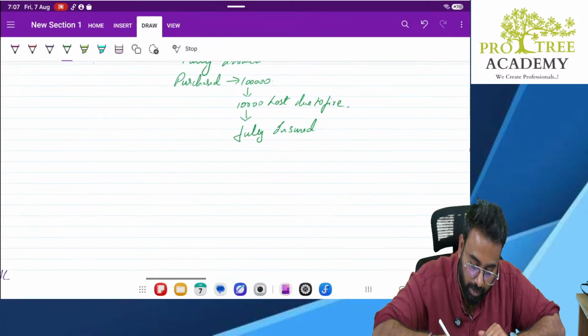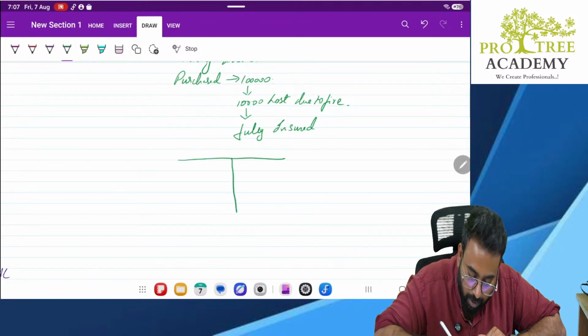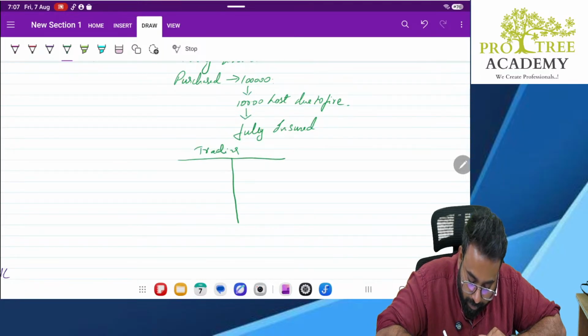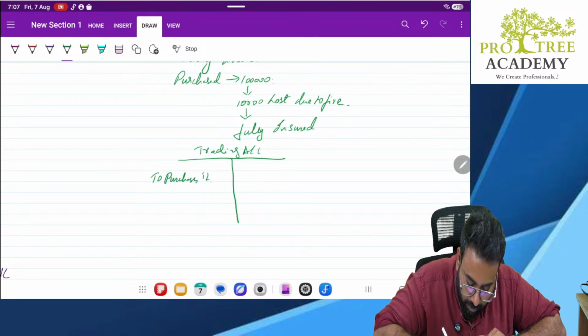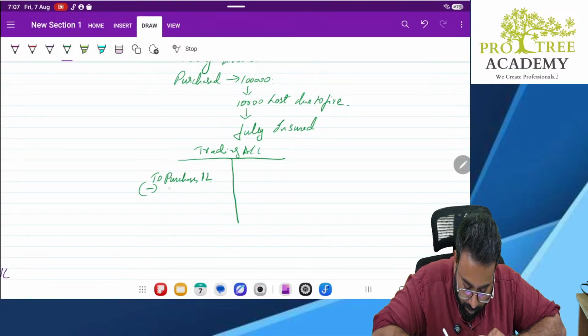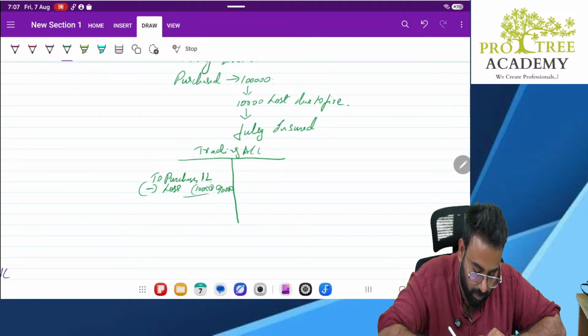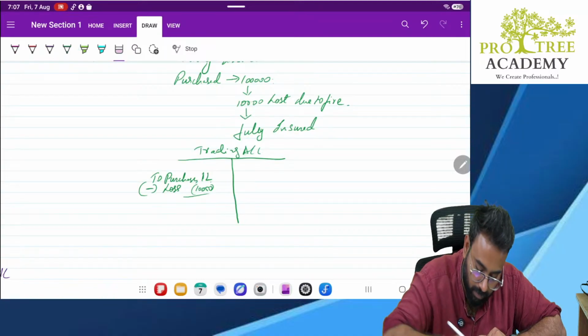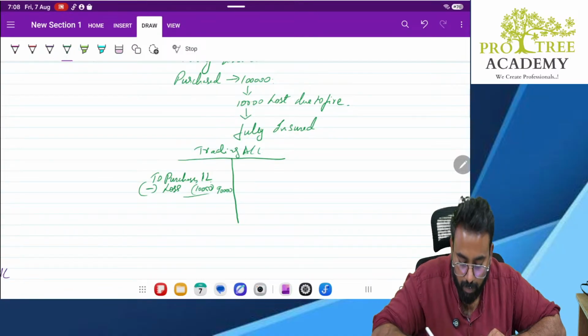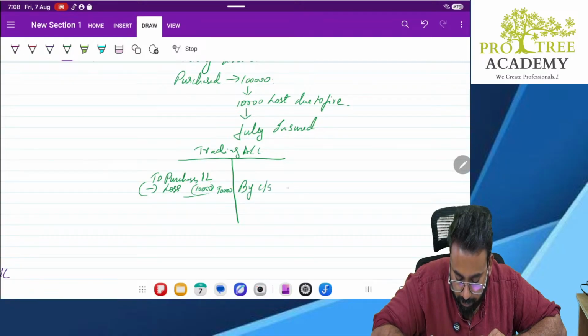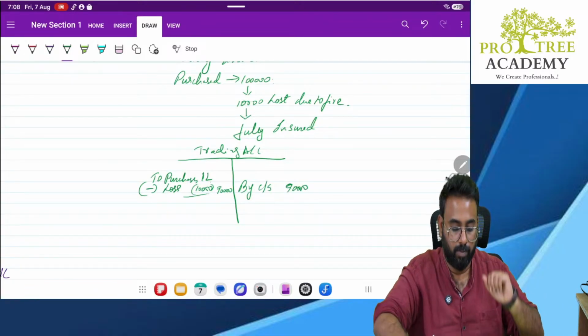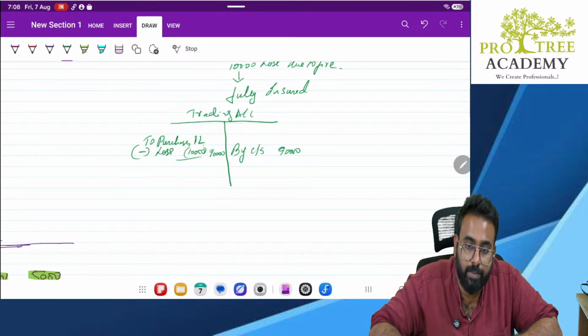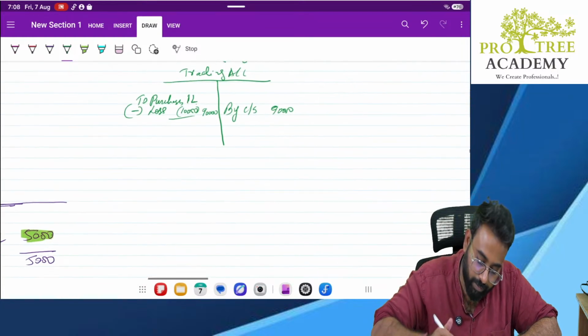Okay. So what happens? The first adjustment will remain the same. What is that? Your trading account. What will happen? Purchases 1 lakh minus loss 10,000, remaining 90,000. Here, by closing stock 90,000. So there is no change in this entry. Okay, sir.